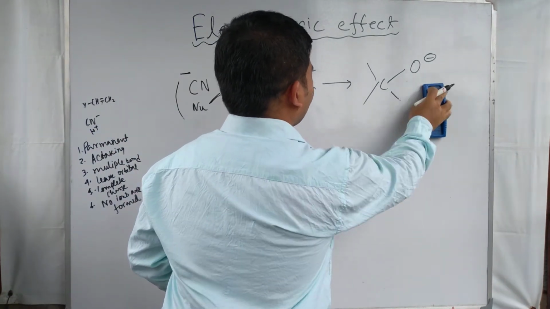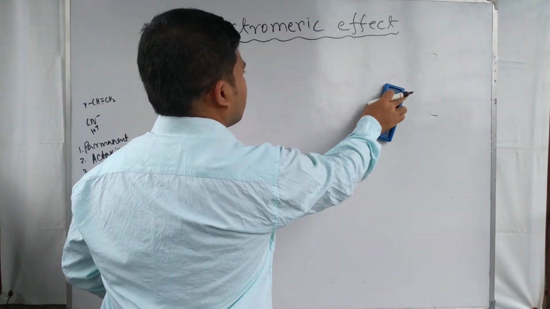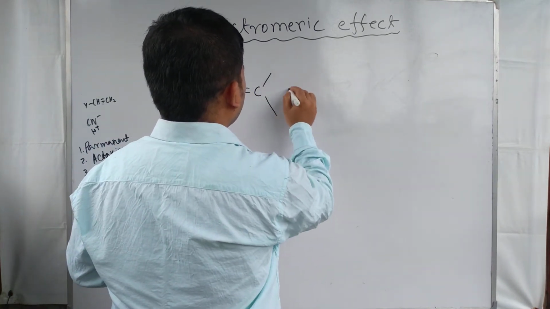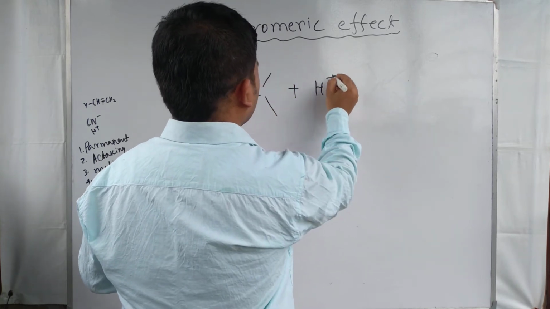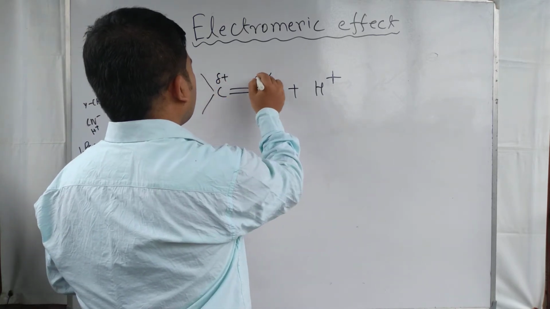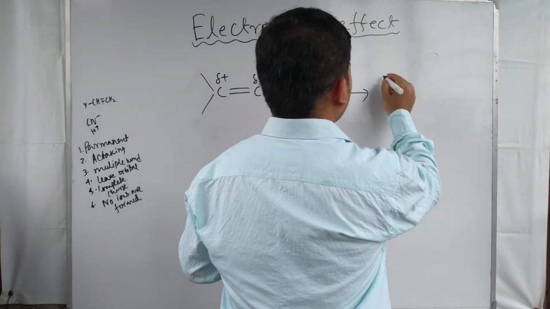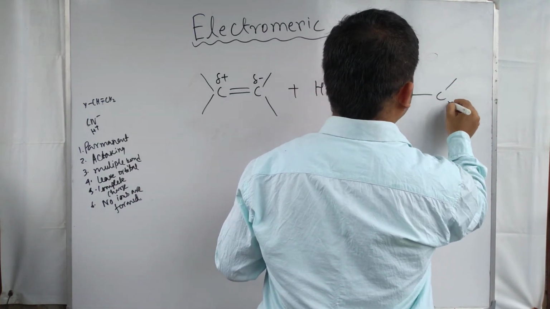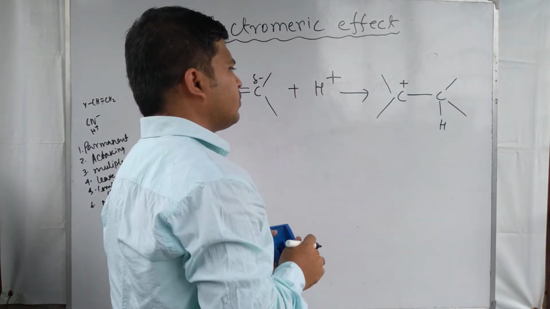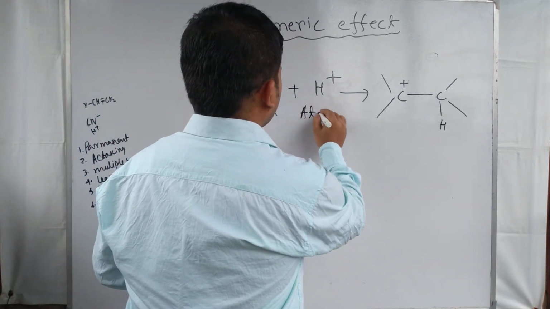We take another example of the electromagnetic effect. Suppose H plus is present with an alkene. What happens? The alkene has one end plus and the other end automatically becomes minus, and in the presence of H plus it gives us this. So here H plus is the attacking reagent.